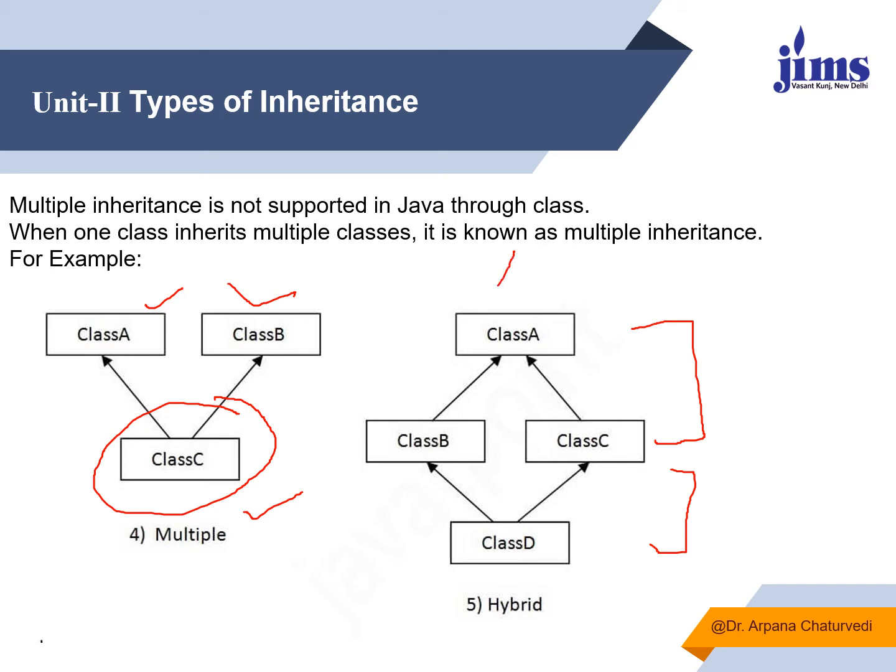And if we look at the other portion, it is multi-level: one level, two level, three level. So it is a combination of more than two types of inheritance. That is why it is known as hybrid inheritance, which in Java is possible with the help of the concept of interface, which we will be seeing in coming classes.